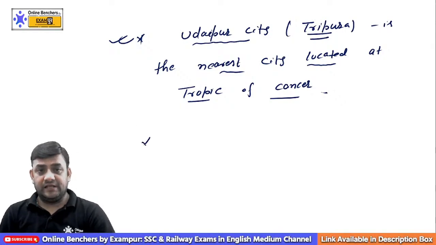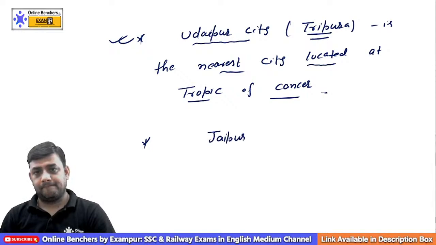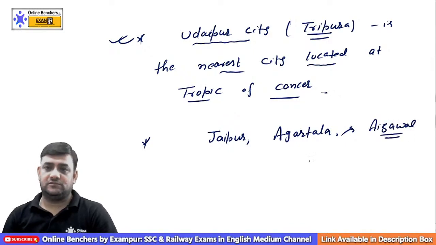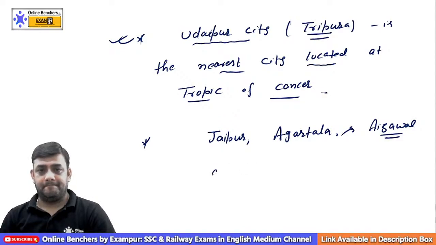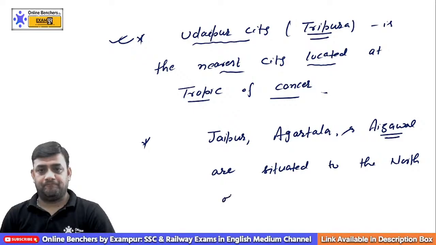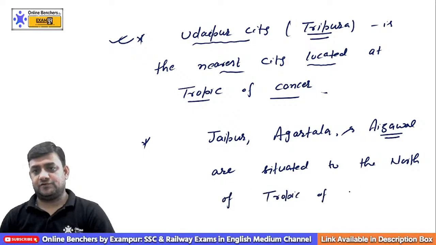And remember one thing, Jaipur, Agartala, and Aizawl are situated to the north of the Tropic of Cancer.